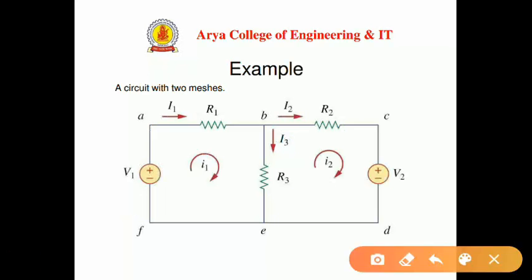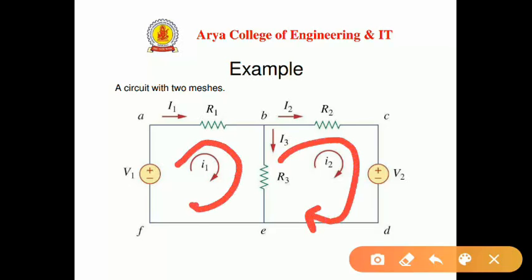Suppose we have this circuit, in which we have only two meshes, two individual loops. Capital I1, I2 and I3 are the currents in the branches of these loops, but small i1 and small i2 are the currents flowing through the individual loops. So we can apply KVL in both loops individually.